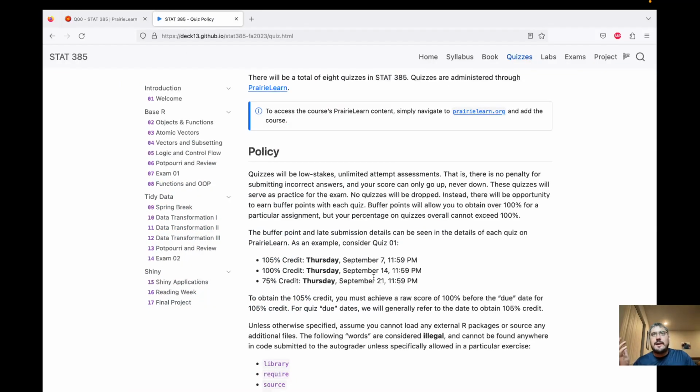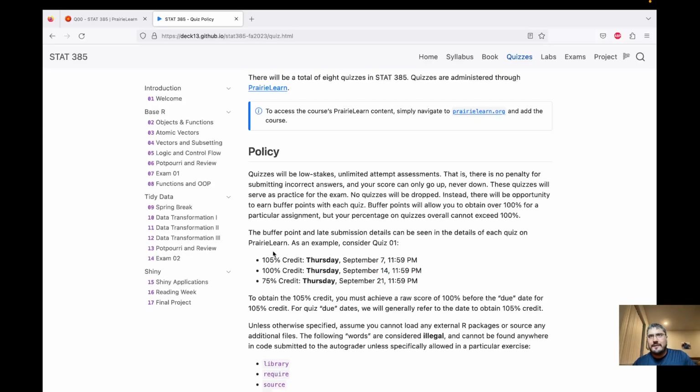But quiz 1 will be assigned next week. And then a week and a few days after, on Thursday, September 7th, if you complete all of the items in the quiz for 100% credit, you'll get 105% points. And then a week later, so 2 weeks and a few days, you can get 100% credit. And then a week after that, you can get 75% credit.